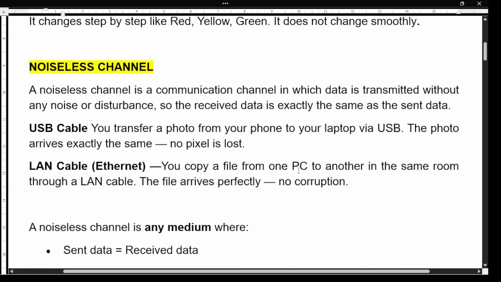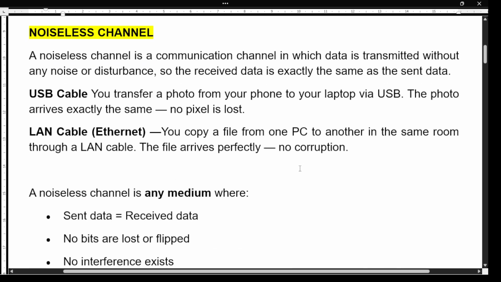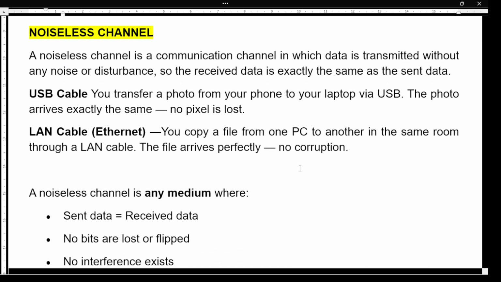Next is noiseless channel. So noiseless channel means a communication channel in which the data is transmitted without any noise or disturbance. So the received data is exactly the same as the sent data. The best example we can say USB cable. You transfer a photo from your phone to your laptop via USB. The photo arrives exactly the same. No pixel is lost here.